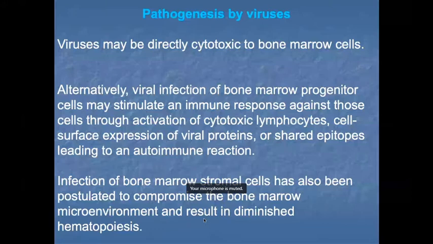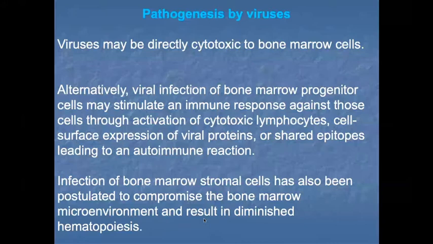Okay, infection of bone marrow stromal cells has also been postulated to compromise the bone marrow microenvironment and result in diminished hematopoiesis. There are fibroblasts and stromal cells. These make up the stromal microenvironment in a bone marrow. There is the hematopoietic stem cell, and hematopoietic progenitor cells. Along with them there are stromal cells and fibroblasts, and these act as the microenvironment for the hematopoietic cells. These are also suppressed due to infection. That's why hematopoiesis is also suppressed.